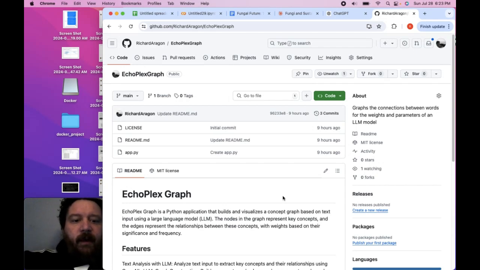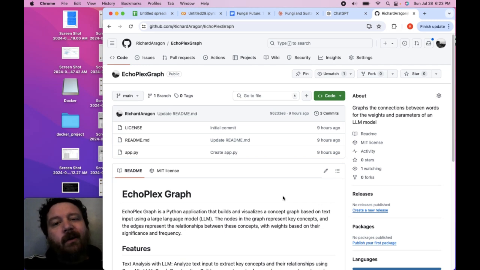Hey everybody. So today I'm going to be going over a product that is my own creation, but is, I think, extremely useful. It's called Echoplex Graph. And so up front, how I created this, just a very unique approach is, when new LLM models come out, I like to play around with them and ask them various questions. One of the questions that I like to ask these models is for them to create a brand new and novel algorithm. It's just something that I found that's fun, leads me down rabbit holes, and they often create